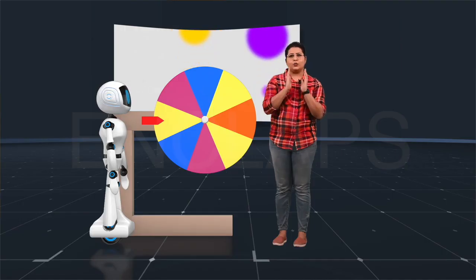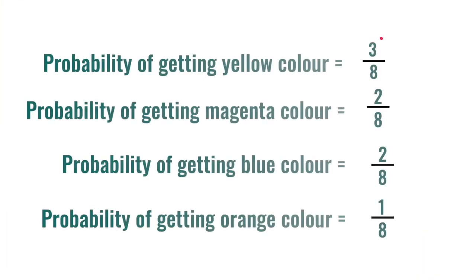In general, we can say for the circle, since the majority of the portions are yellow in color, the maximum probability is for getting yellow color. Since the portions that are blue and magenta are equal, the probability for obtaining these colors is the same. There is only one part that is orange in color. Hence, the probability of getting orange is the least.